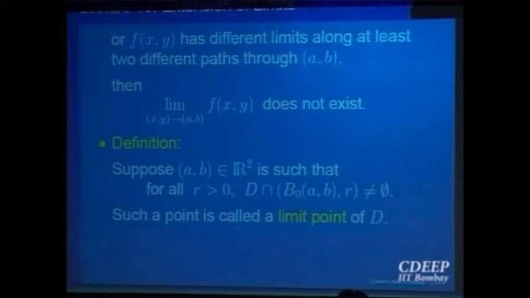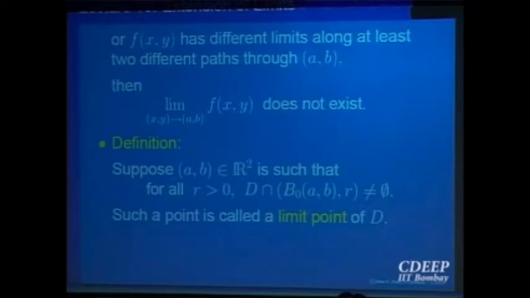So similarly, for a function in the plane, given a set D, we say a point (a, b) is a limit point of that set if every open ball, deleted open ball, intersects the set D. This intersection is non-empty. However small the ball is, it is going to intersect that set D. Then that point is called a limit point of the set.